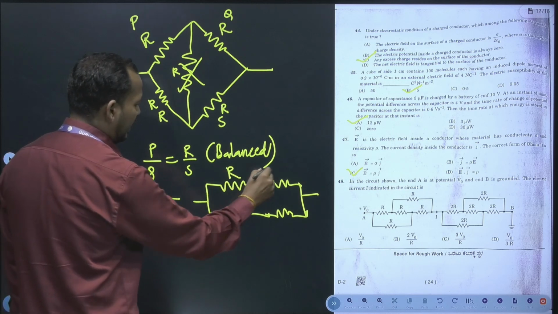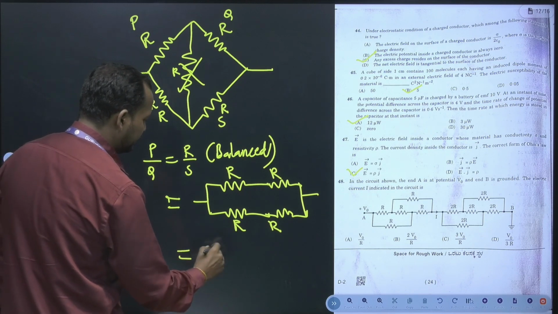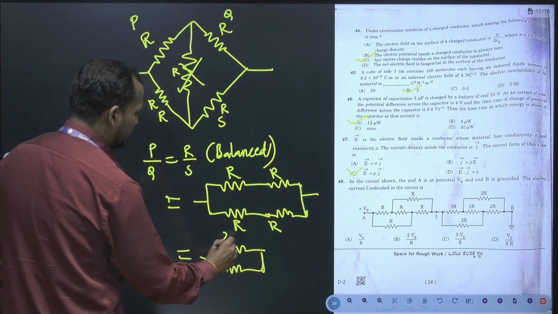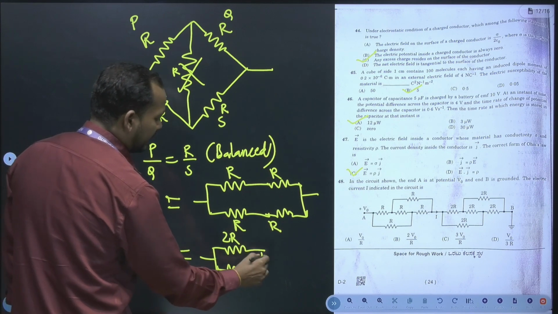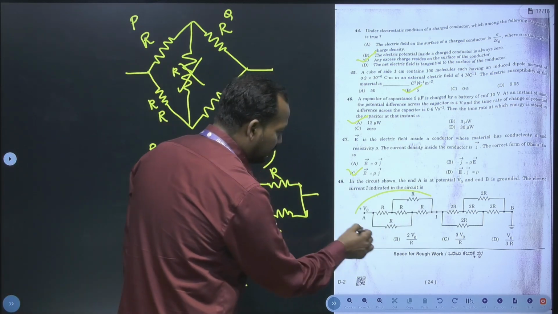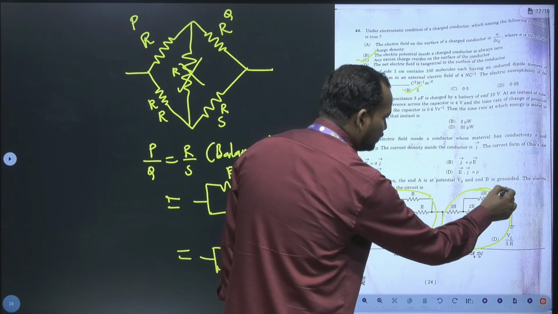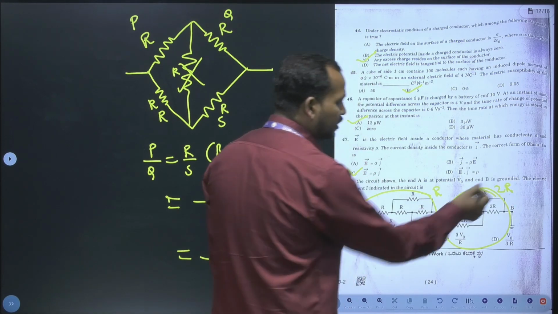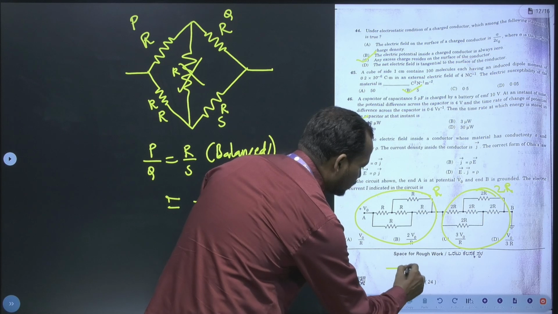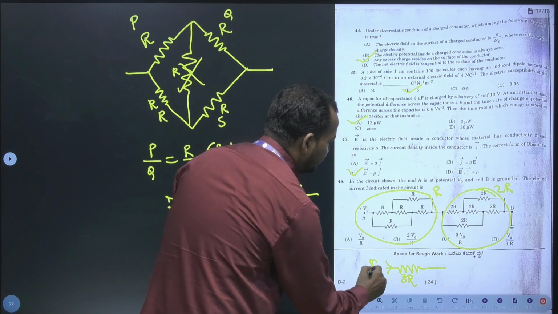Finally this is R, R, R and R. This can be written as 2R and 2R, and these two are parallel, hence the resultant is just R. So like that, this complete will be R and this will be 2R. This is R, this is 2R. Total in series, that is 3R. So I will solve this one here. This is total 3R, and this current is I.